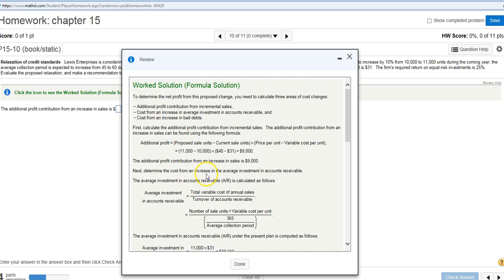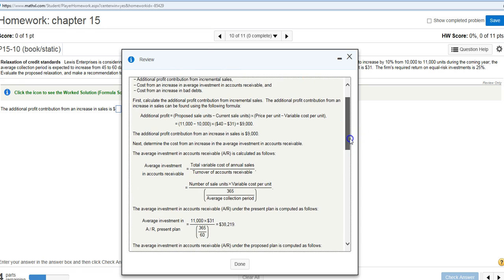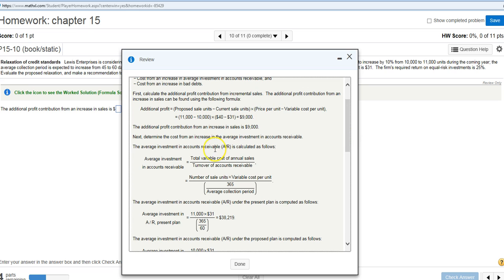Now determine the cost from an increase in the average investment in accounts receivable. So that money is going to be tied up now, right? So the average investment in accounts receivable is calculated as follows. Total variable cost of annual sales over turnover of accounts receivable. Okay? And I'll talk more about this equation later because I had another question. Part 2 was about the equation, right? About average investment in accounts receivable. There's a couple of equations.